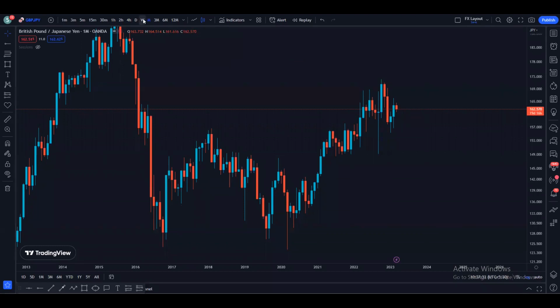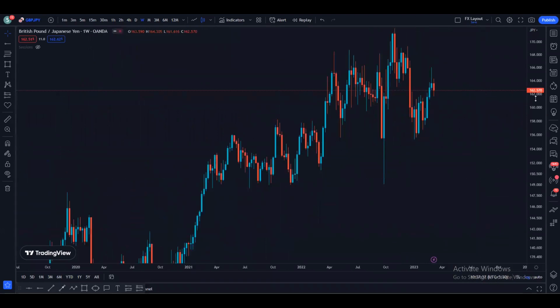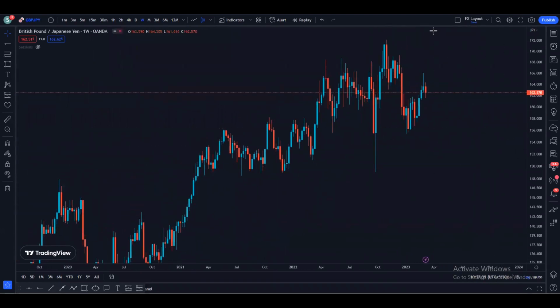If we go to a weekly time frame to find out more details, we can see that on the weekly we are bullish as well, because we are making higher highs and higher lows, right? Starting from here, suppose we have a high, then we have a higher low, or you can say the same lows, but we did not break the previous low. So higher high, higher low, higher high, higher low, higher high. This time we broke the previous low.